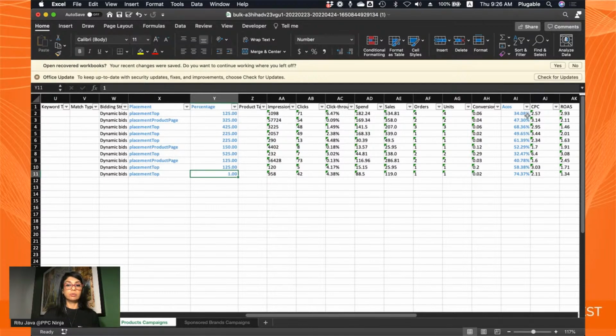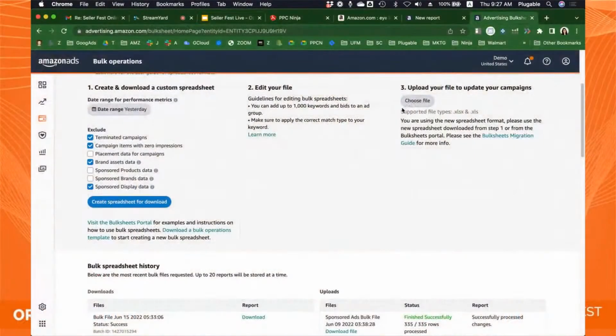And then for the ones that are really good, I'm not seeing one that is really good here, but let's pretend this was a good ACoS for us, 32%. I might just increment it here to 550% for this week, and then next week I'll increment it further and so on. So with that, I have basically prepped my bulk file now, and I can just save this and then upload it back to Amazon, going back here and uploading that file back.